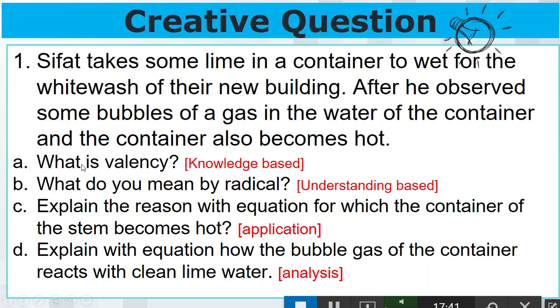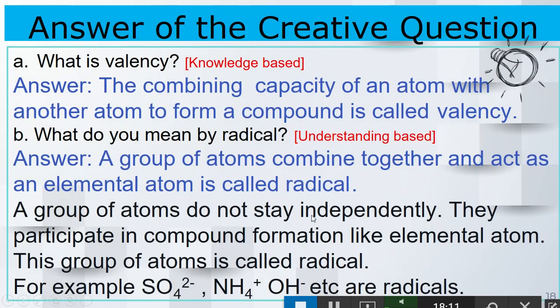Fine. Now one after one. What is valency? What do you mean by radical? Explain the reason with equation for which the container of the stem becomes hot. And last one, explain with equation how the bubble gas of the container reacts with clean lime water. Check that I have written what type of question they are. One is knowledge based, one is understanding based, one is application based, and the last one analysis. Go one after one.